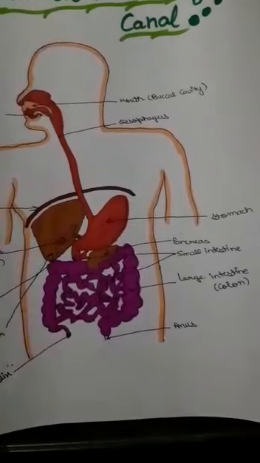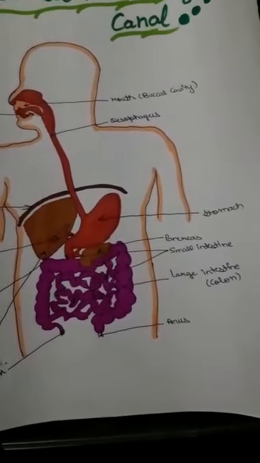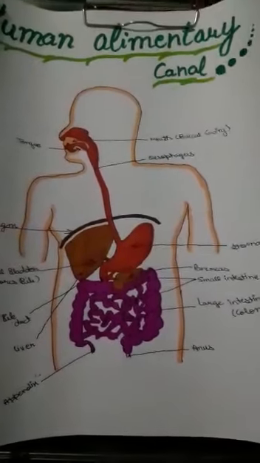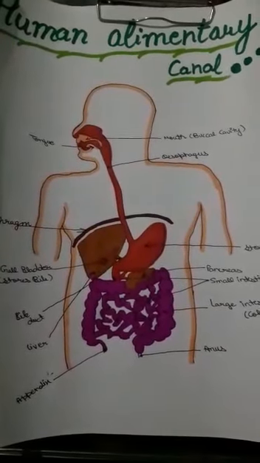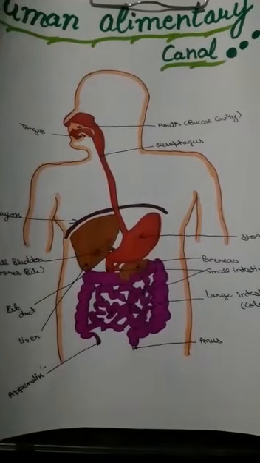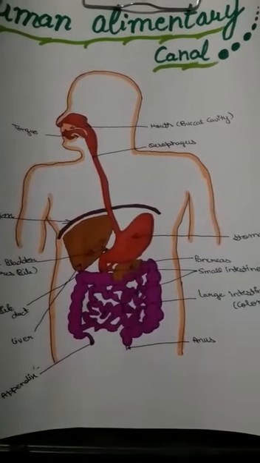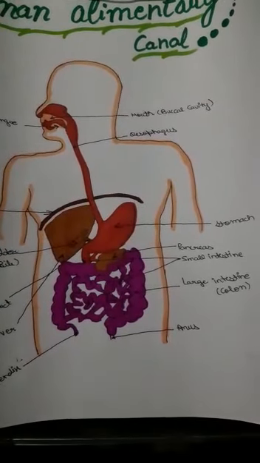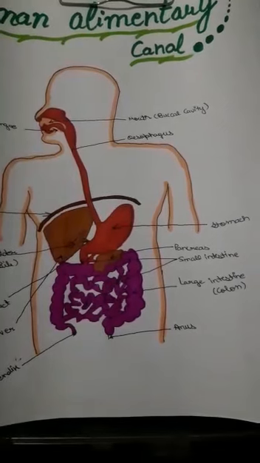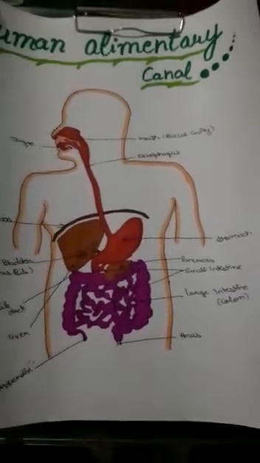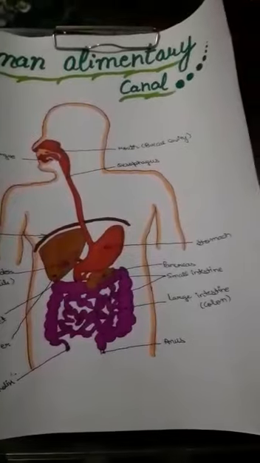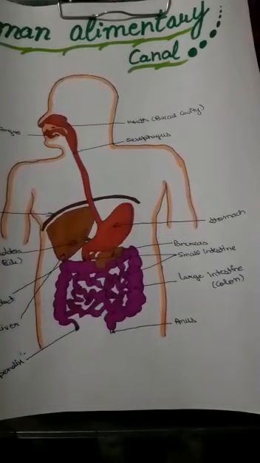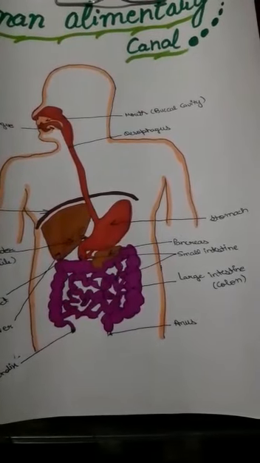The stomach is like an elastic pouch which is made up of highly muscular walls and it is situated right below the diaphragm. Then the small intestine. The human intestine is divided into the small intestine and large intestine. The small intestine is the upper part of the intestine which comes after the stomach and before the large intestine. The large intestine begins at the right iliac region of the pelvis, just below or at the right waist. It is then joined to the lower end of the small intestine.